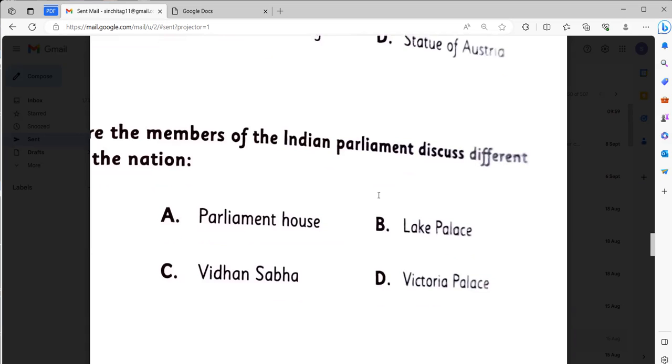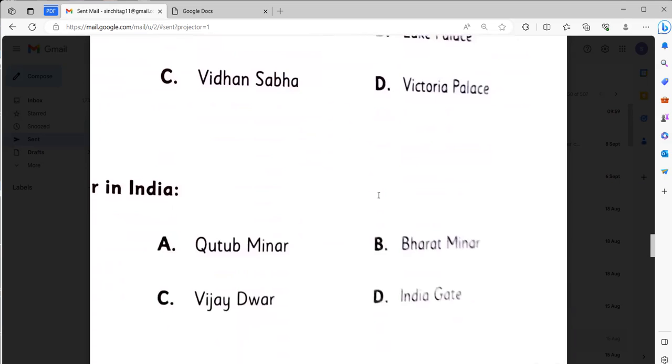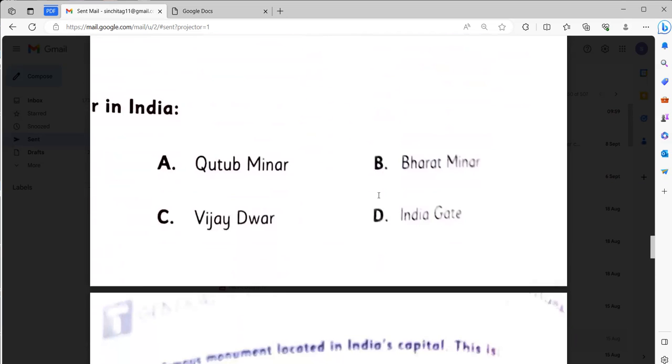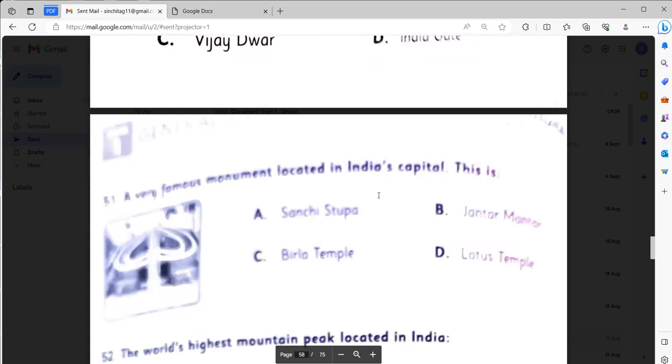It will be Parliament House. The tallest pillar in India. It will be Qutub Minar. A very famous monument located in India's capital. This is Jantar Mantar.